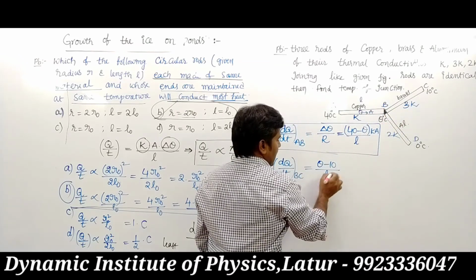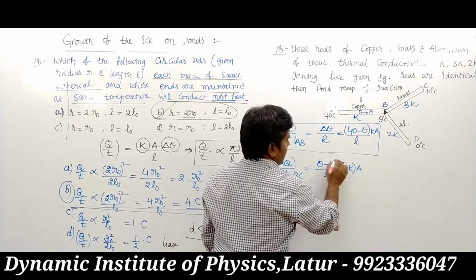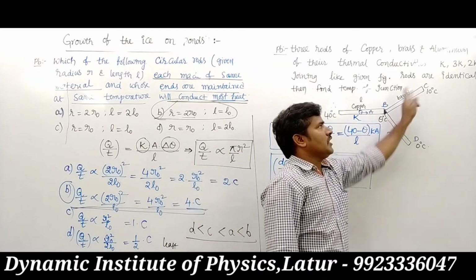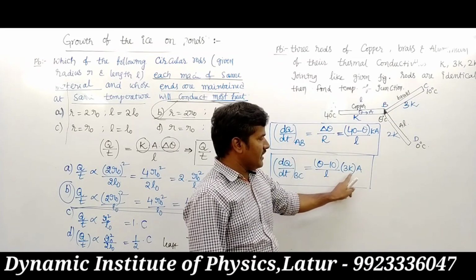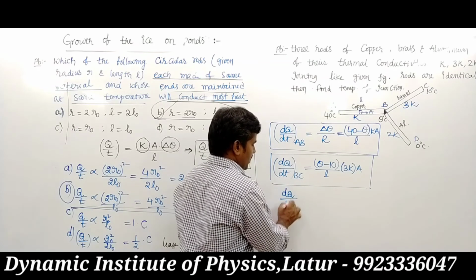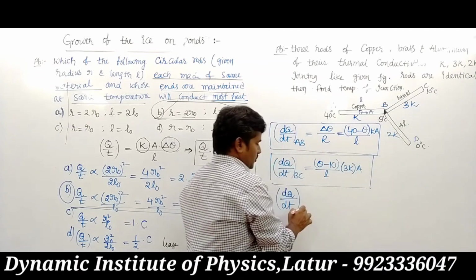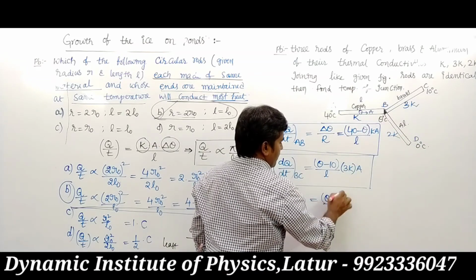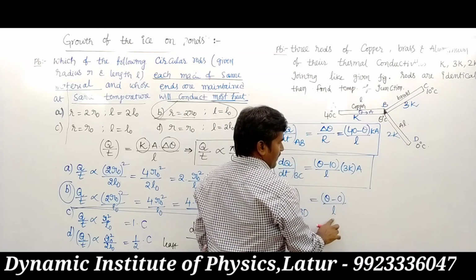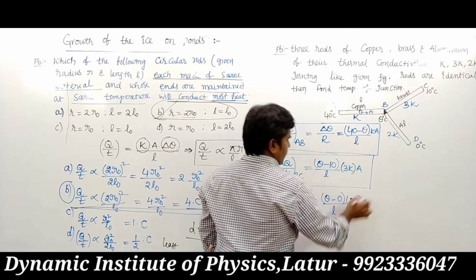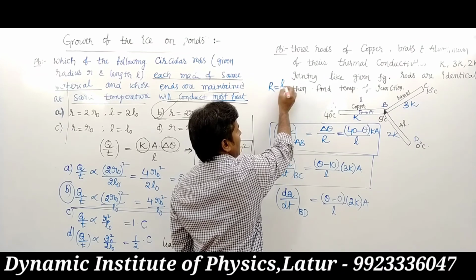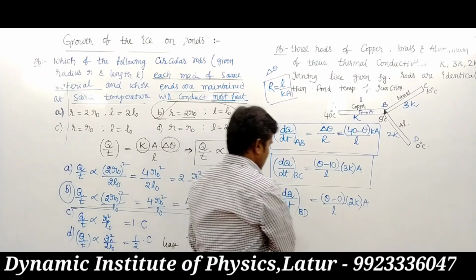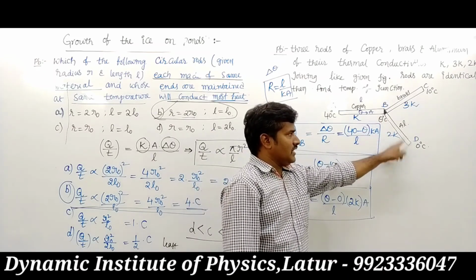Here the resistance is L upon 3K into A. Again, dq upon dt from B to D is temperature difference theta minus 0 upon L upon 2K into A. So the resistance is R equals L upon KA, and the heat potential is delta theta. This is the heat current from B to D.